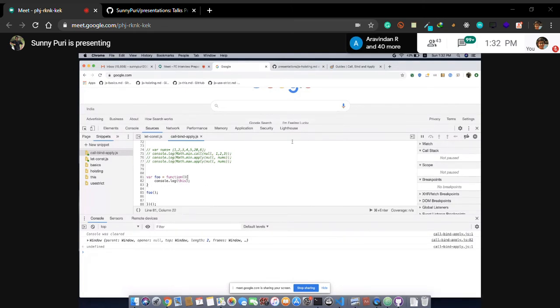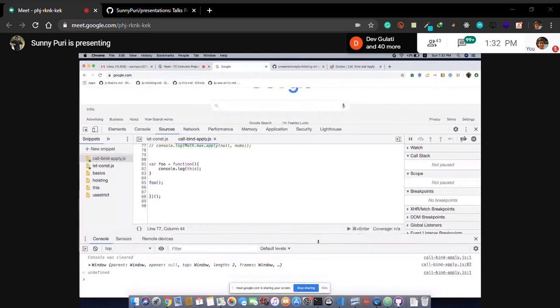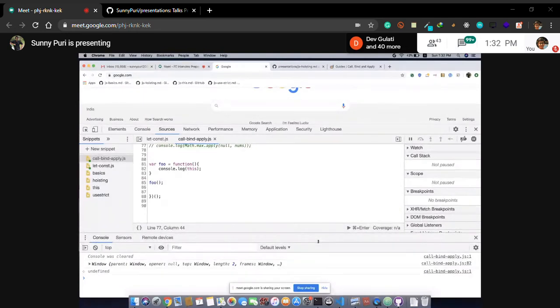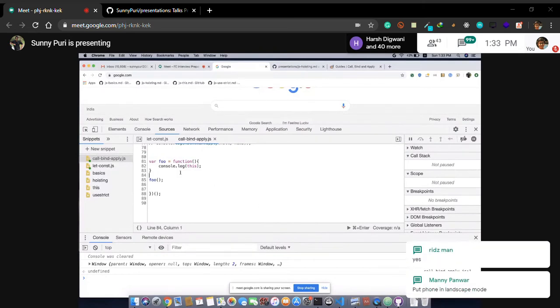Can you zoom it? What do you want, the console screen or the text screen? This is fine. Okay. Guys, tell me if you are not able to see. Don't break your eyes.